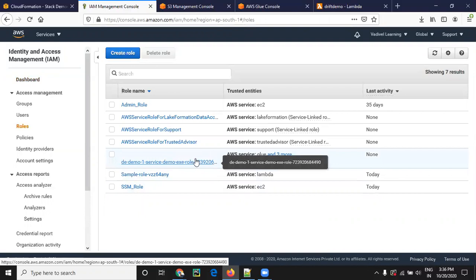The role also created. So "depends on" we can use when a resource depends on another resource. So we have one more provision called condition.